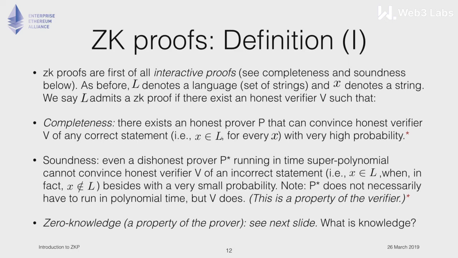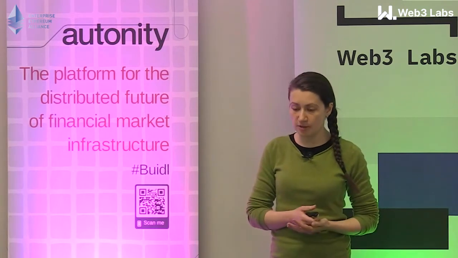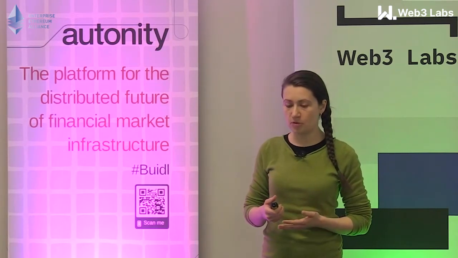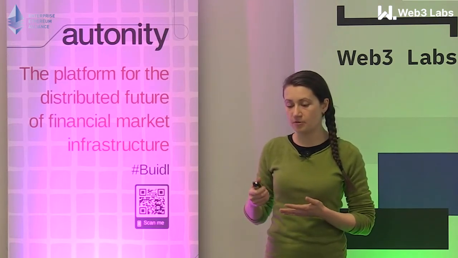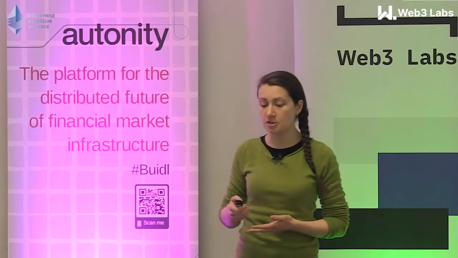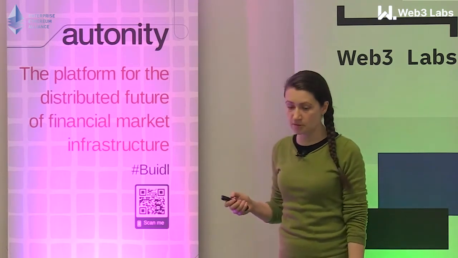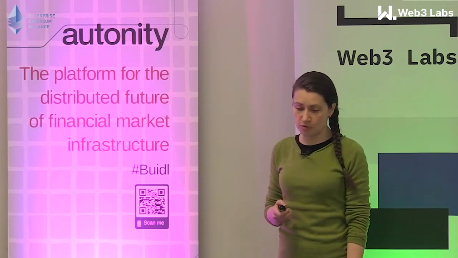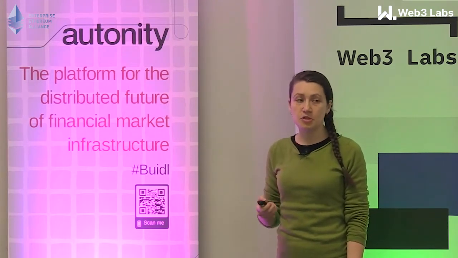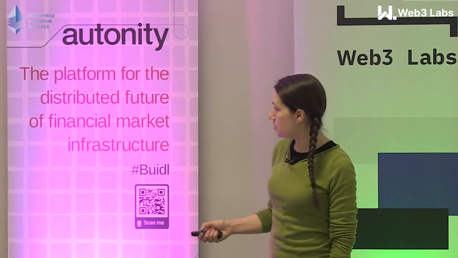So far we had completeness, which ensures everything makes sense for an honest prover and an honest verifier. Then we had soundness, which ensures an honest verifier is protected against a dishonest prover. So what remains is the third case, when an honest prover is protected against a potentially malicious verifier. And this is ensured via the zero-knowledge property.